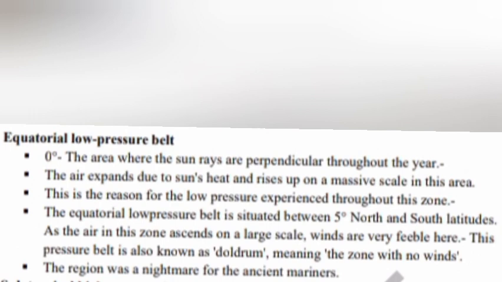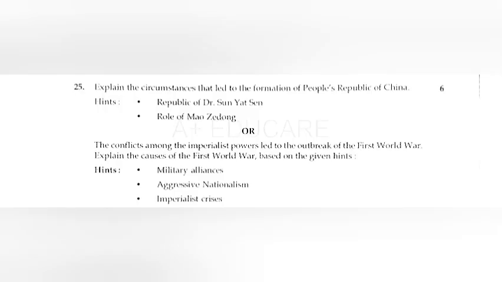The region was a nightmare for the ancient mariners. Subtropical high pressure belt, located at 30 degree latitude in both hemispheres. The warm air rising from the equatorial low pressure belt at 0 degree gradually cools and drops to 30 degree latitude due to Earth's rotation, and there it becomes a high pressure belt.